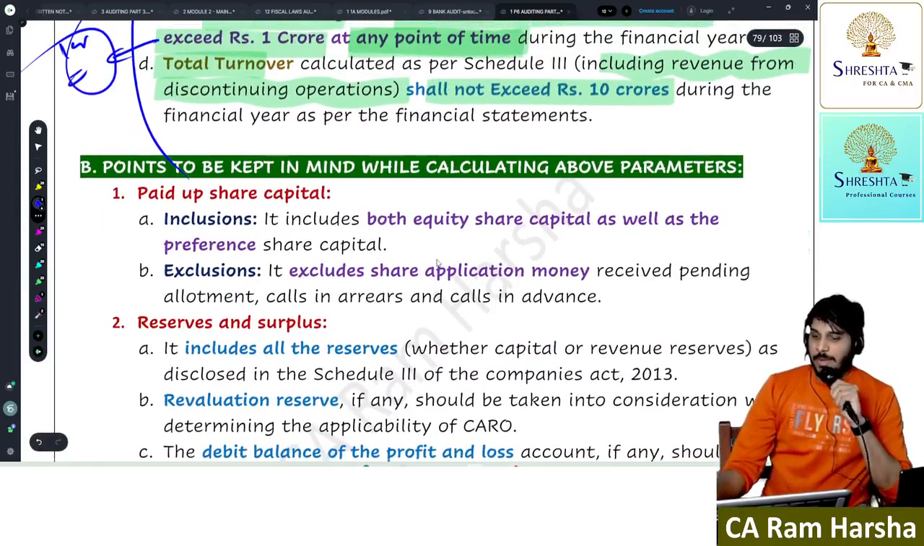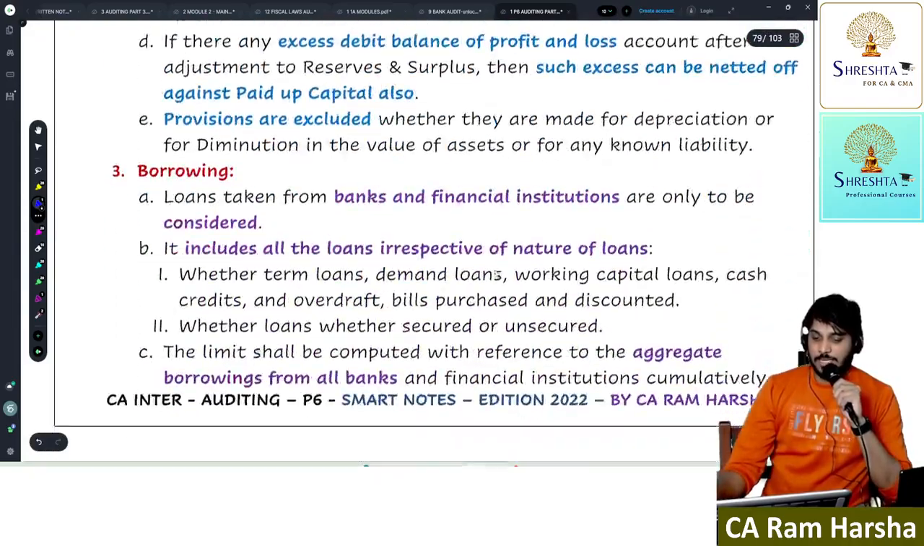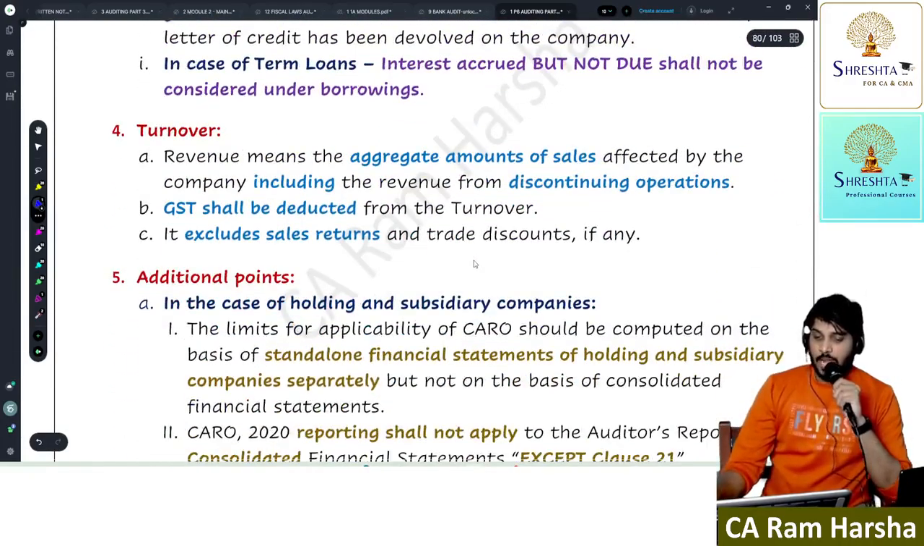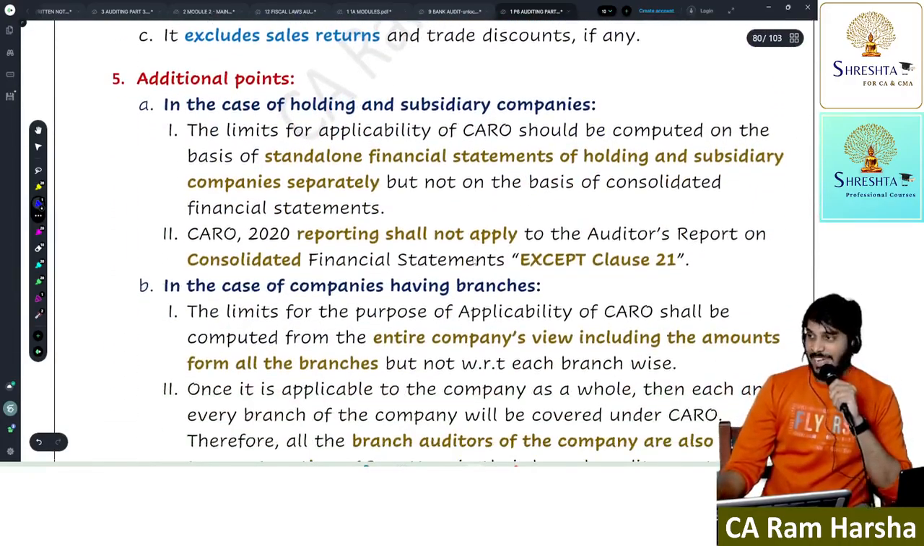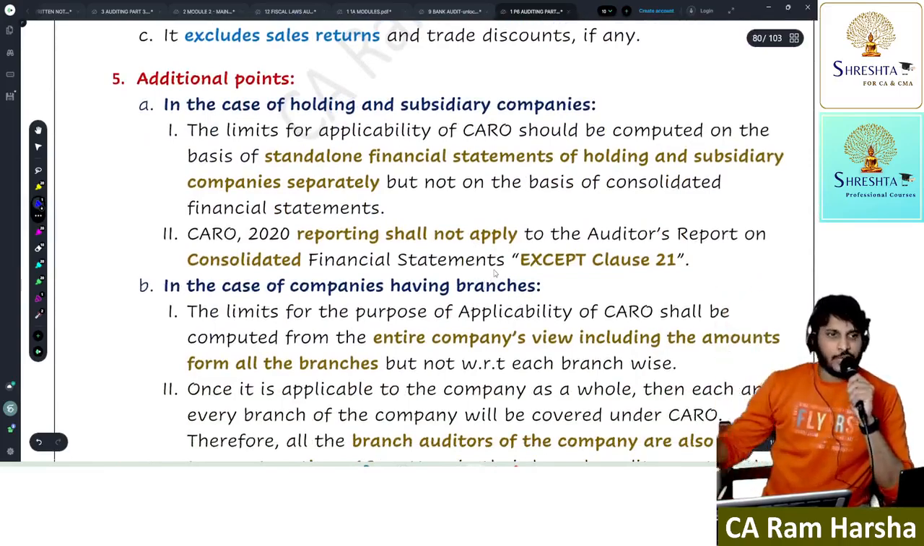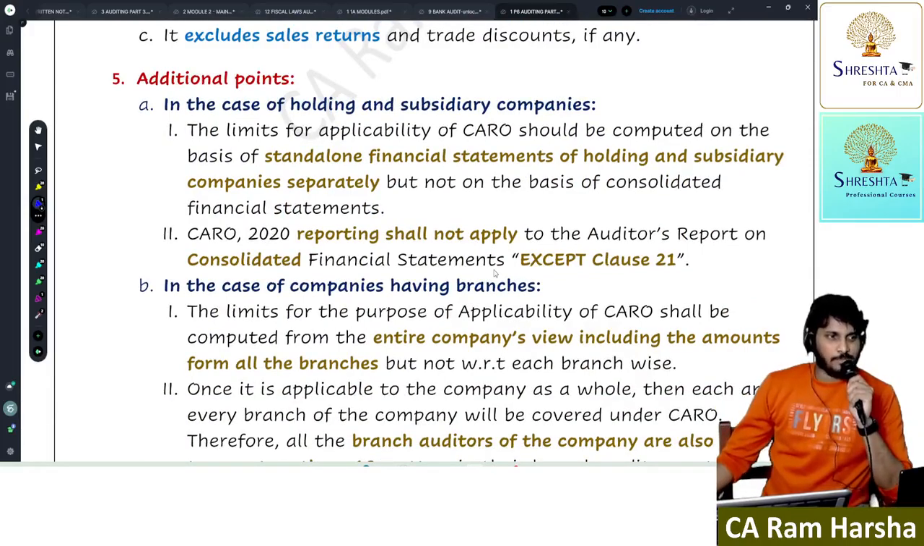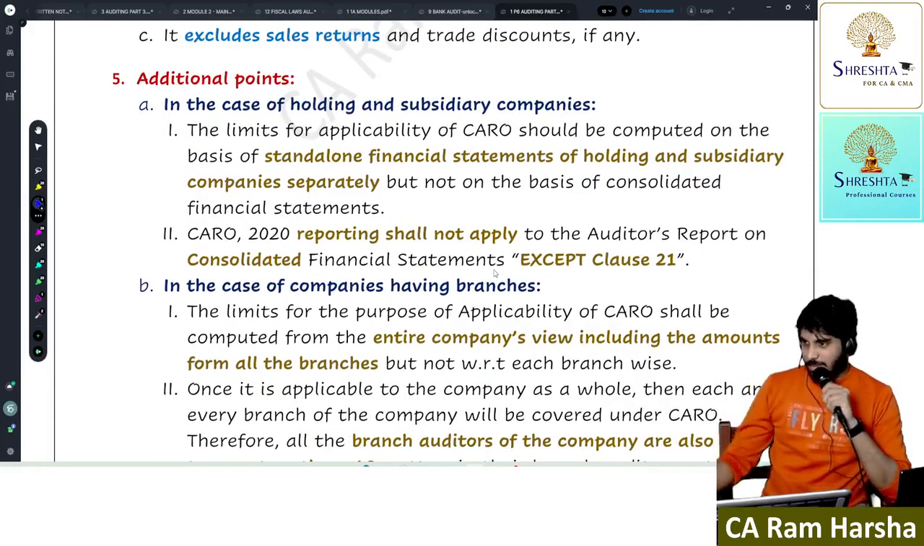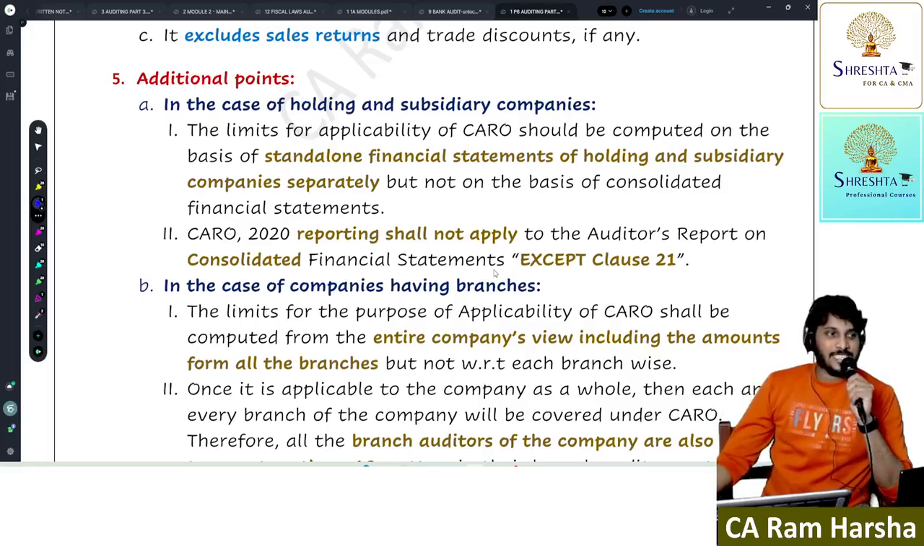Now, what do you mean by paid up capital? What do you mean by reserves and surplus? What do you mean by borrowings? And what is turnover and additional points? Remember, small company, what is a small company? Small company is also a private limited company, you know that. Small company is a status.